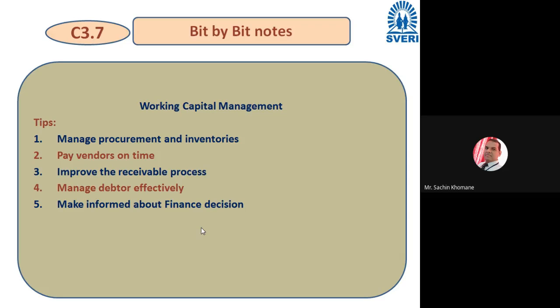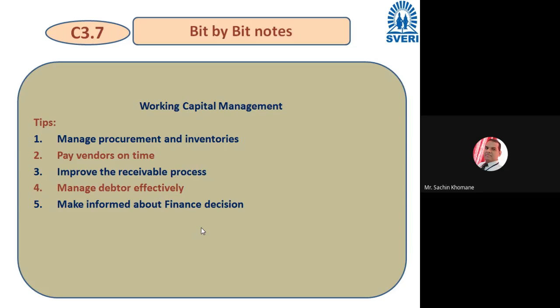Then improve the receivable process. Suppose you are selling material in South India, North India, East, West, all sides, and you are in Maharashtra, right? So in that case, how will you collect your money? Suppose you have sold your material in Jammu and Kashmir. Now through online banking, it is possible. When you are sending the invoice of that particular product, at that time you send bank details to that person. Simple thing, and in this way you can improve the receivable process.